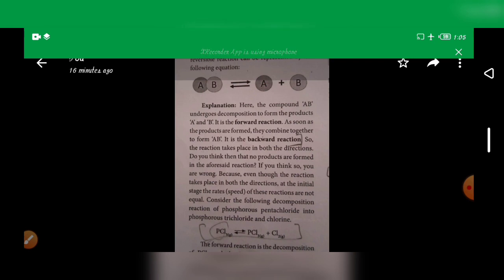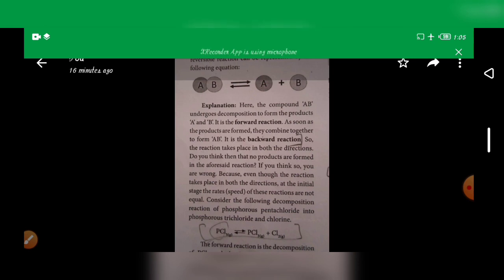Consider the following reaction. For example, we take phosphorus trichloride. Phosphorus trichloride plus chlorine gives phosphorus pentachloride, and phosphorus pentachloride will decompose into phosphorus trichloride and chlorine. The forward reaction is the decomposition of PCl5 and the backward reaction is the combination of PCl3 plus Cl2.